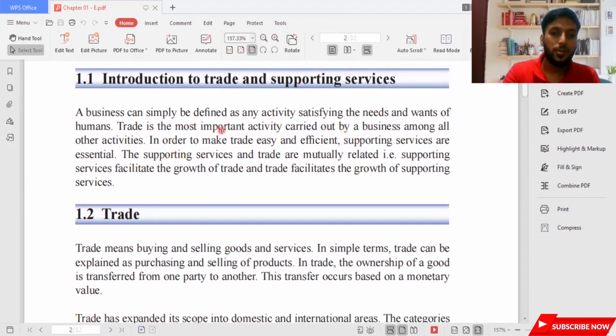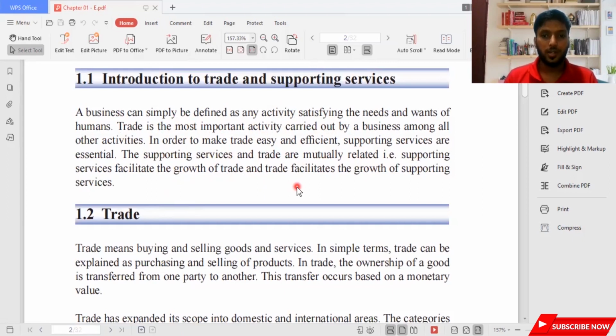A business can simply be defined as any activity satisfying the needs and wants of humans. Trade is the most important activity carried out by a business among all other activities. In order to make trade easy and efficient, supporting services are essential. Supporting services and trade are mutually related. That is, supporting services facilitate the growth of trade and trade facilitates the growth of supporting services.